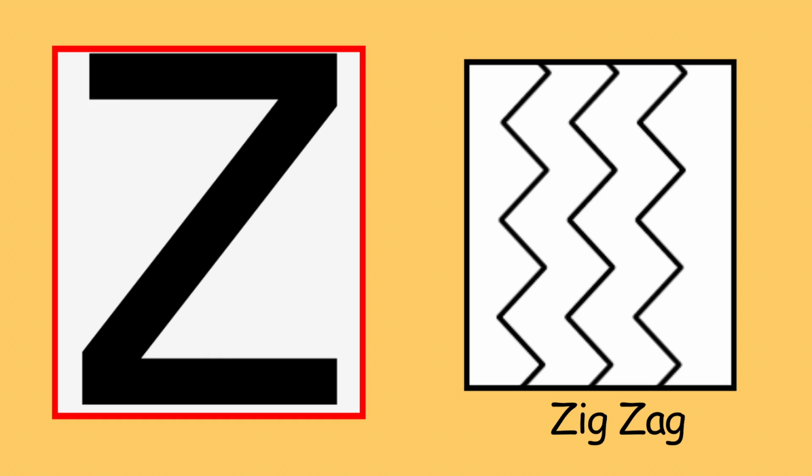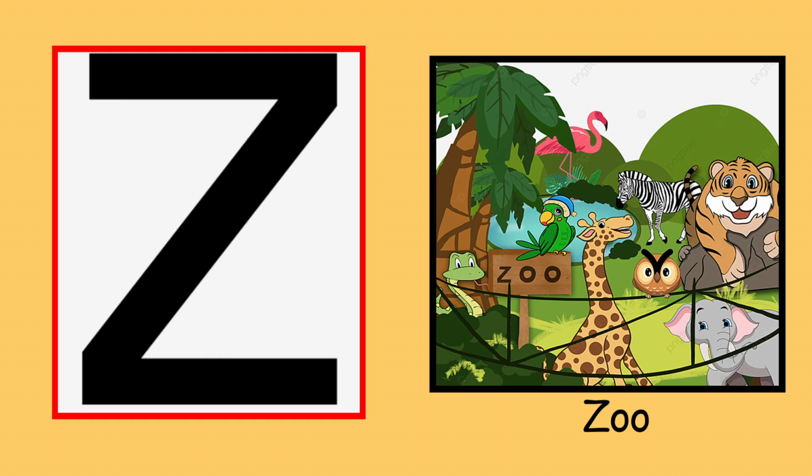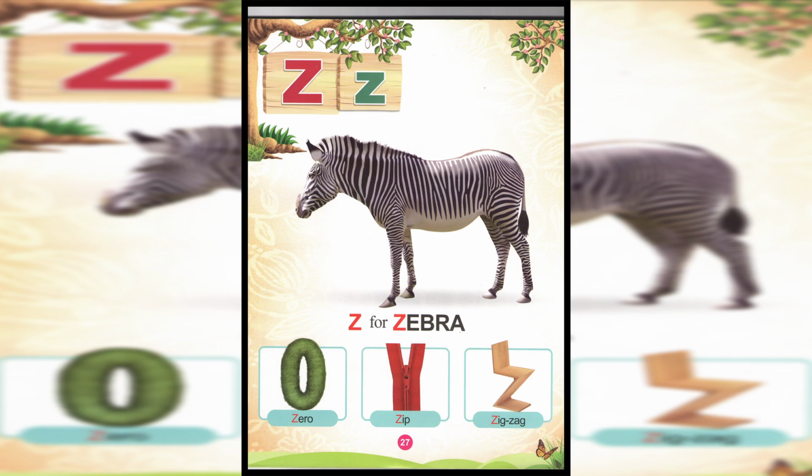Z is for zigzag. Z, z, zigzag. Zigzag. Z is for zoo. Z, z, zoo. Zoo. Now turn to page number 27 of your picture book.